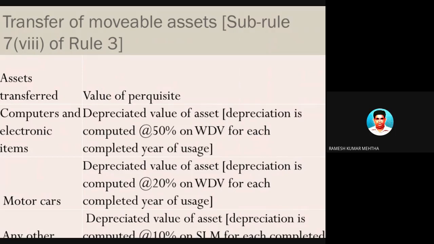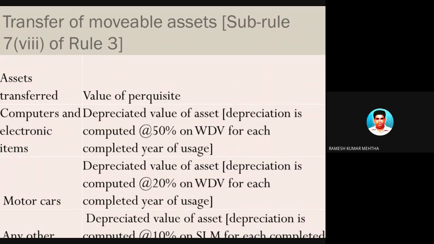So what does it mean? Movable assets are being transferred by the employer to the employee. It means that the employer is transferring some of the movable assets belonging to him to the employee at a discounted price or a nominal price, a reasonably low price compared to the book value of the movable asset.